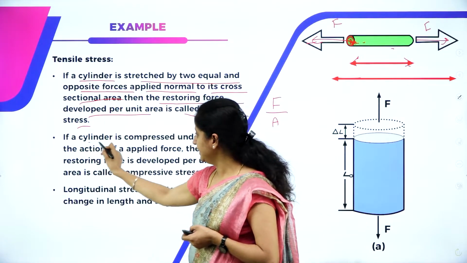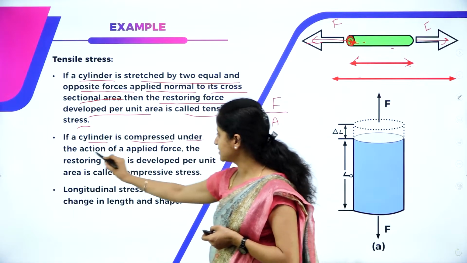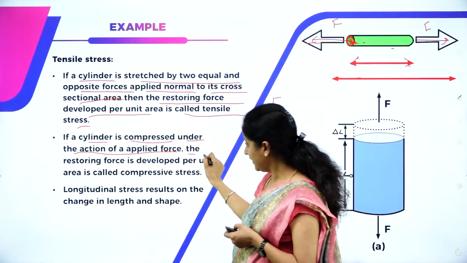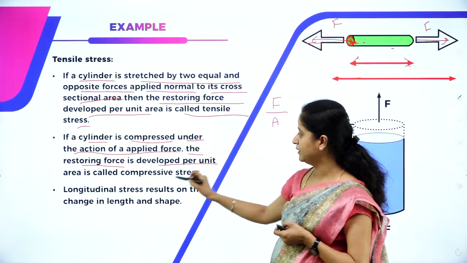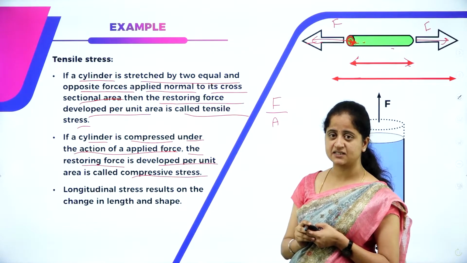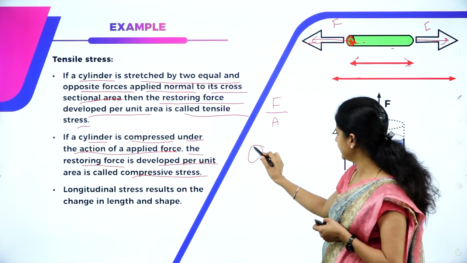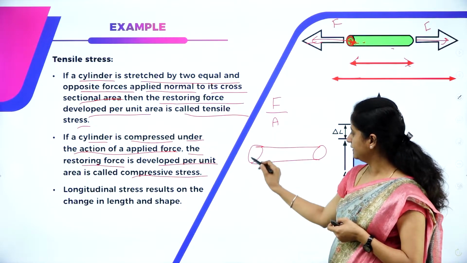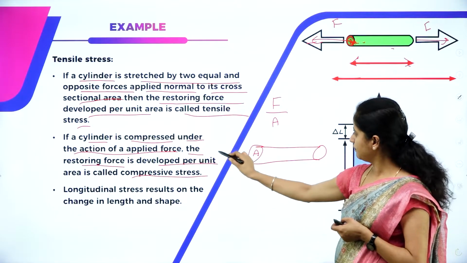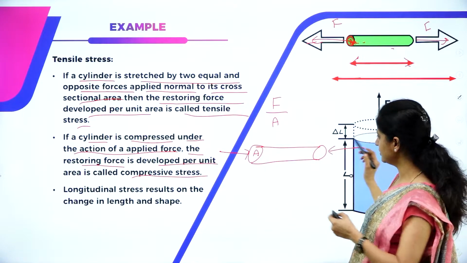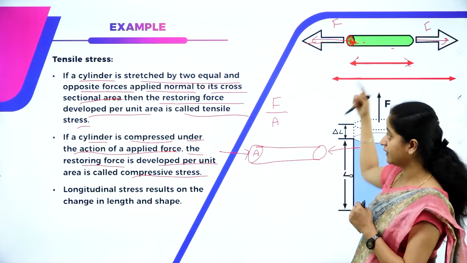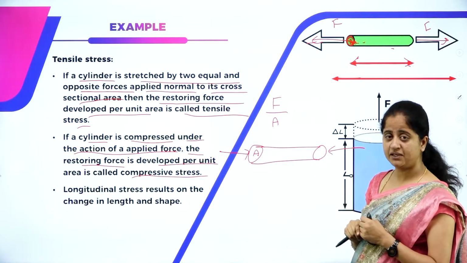And if a cylinder is compressed under the action of applied force, then the restoring force developed per unit area is called compressive stress, which means if I have a cylinder like this and this is a cross-sectional area, I am applying equal and opposite force in the exact opposite direction of what I have shown in the previous example.